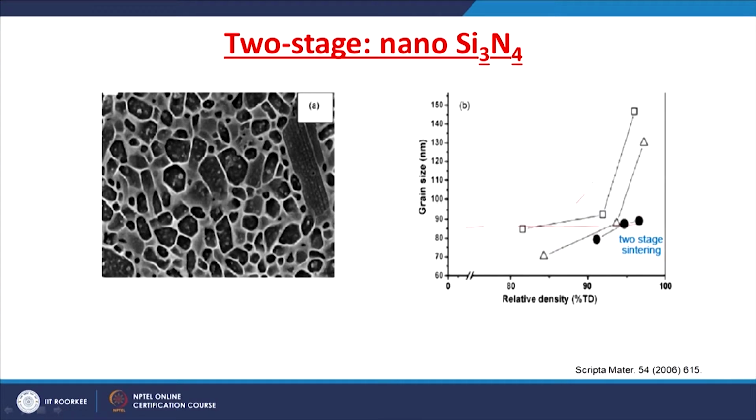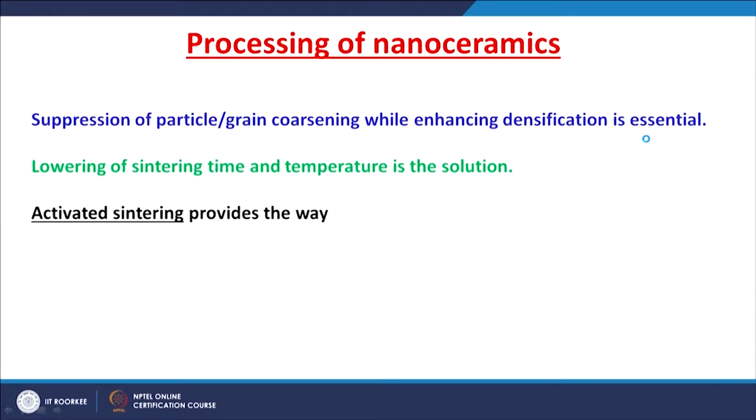Whereas, in normal conventional sintering, you go to a similar densification, the grain size is more than 130, 145 nanometers. So, you get a densification to the maximum extent, but you can restrict the grain growth by adopting such a two-stage sintering in a conventional pressureless sintering technique. But the suppression of this particular grain coarsening while enhancing the densification is a difficult task.